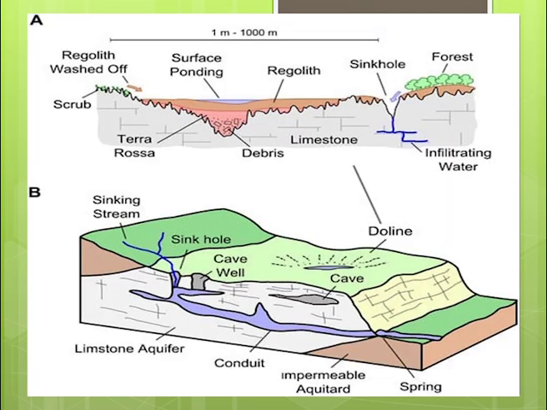Here we can see the regolith, the basic land. This is the regolith, original rock, permeable, impermeable rock. The rock is not allowing water to penetrate. This is the debris which is filled out in the regoliths, but this is the limestone below it.